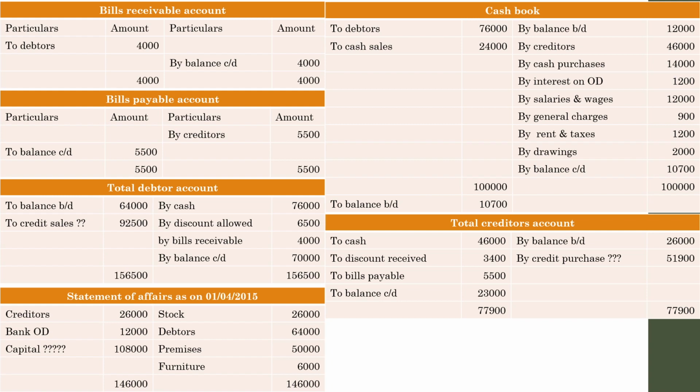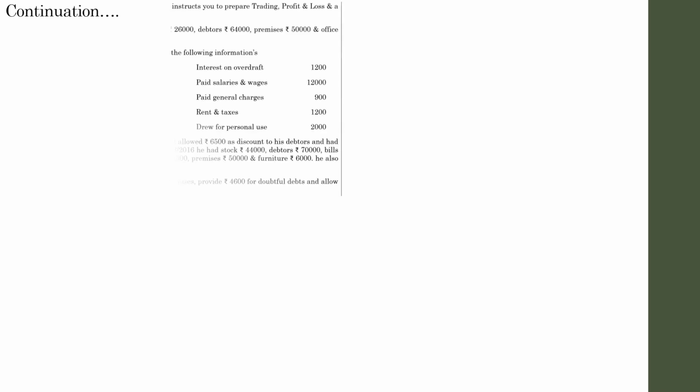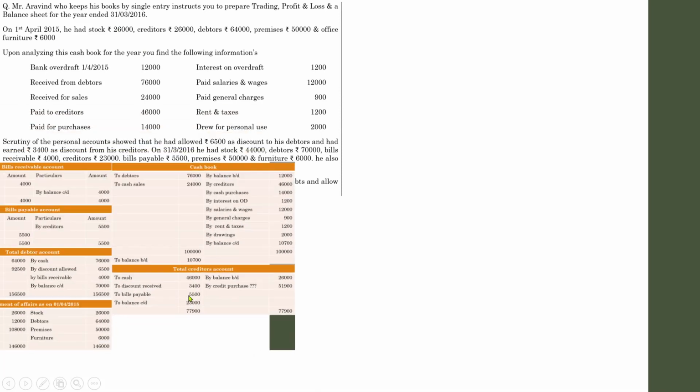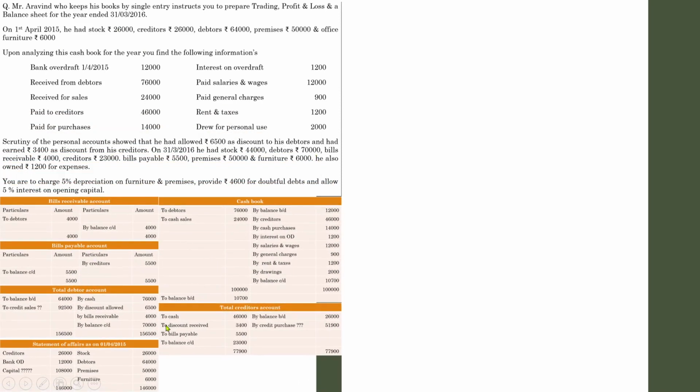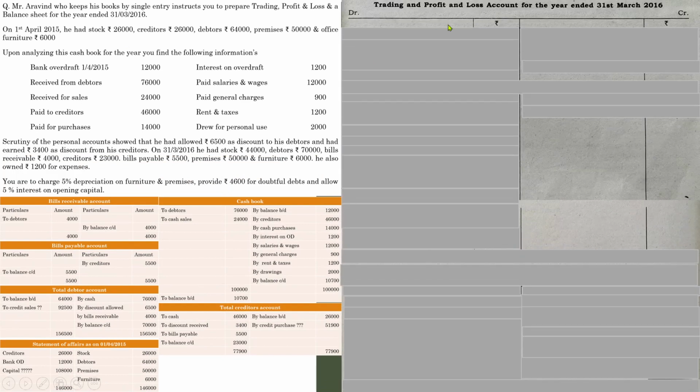You have to go through the question very keenly and very wisely. For that, you need to study the theoretical aspect, the various cases which we are discussing, and familiarize each individual case with regard to the special adjustments associated with each question. So let us go to the next one, preparation of trading profit and loss account and balance sheet. This was a question. These were the accounts which we have prepared on the basis of the question. Now let us begin with the trading profit and loss account for the year ended 31st March 2016.